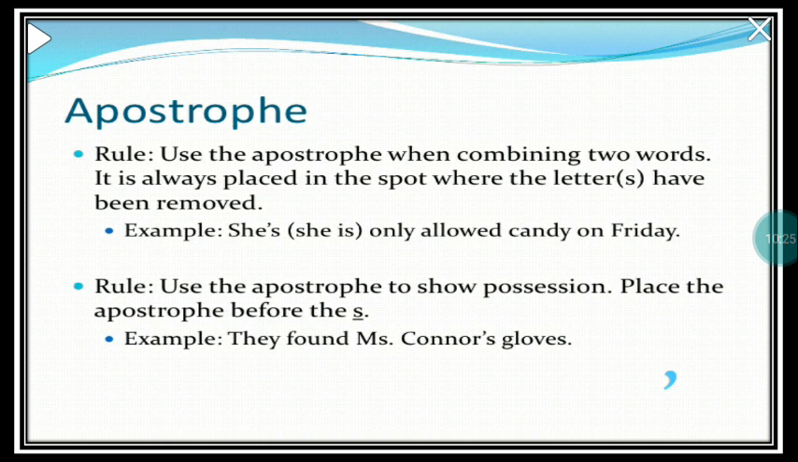So, wherever you're shortening words, in the place where you're using contractions, you're supposed to use an apostrophe. We also use it to show possession, that means ownership. Possession means something belongs to you. So we place the apostrophe before the S. For example, they found Miss Connor's gloves. That means the gloves that belong to Miss Connor.